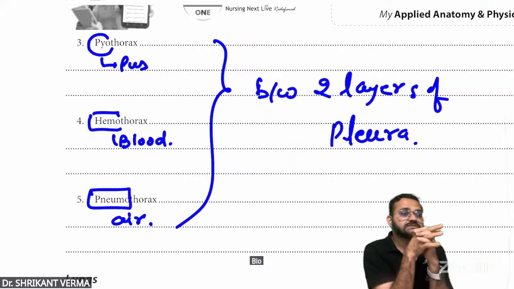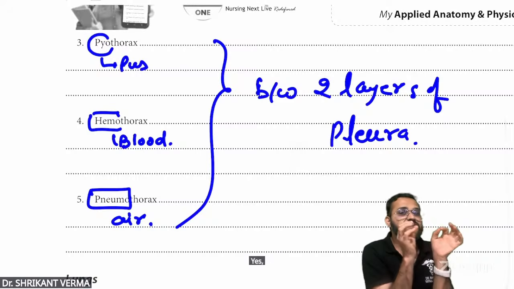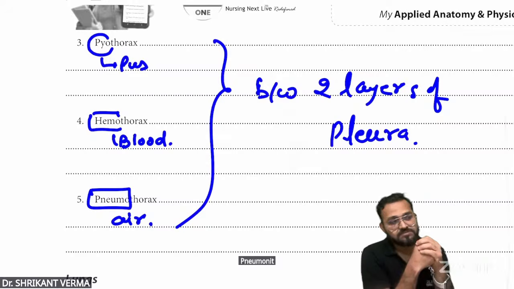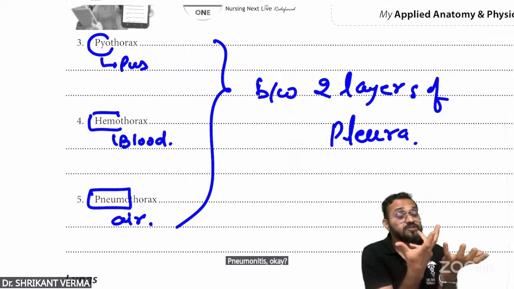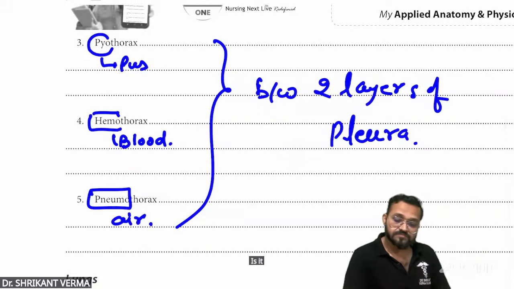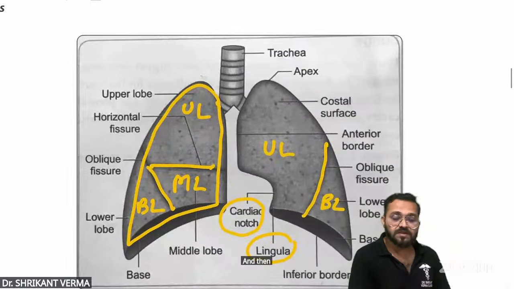Pyo means pus. Pus in between the pleura. Hemo means blood. Hemothorax. Yes, pneumo means air. Pneumonia, pneumonitis. Okay. Pneumatic bone. Pneumo means air. Is it okay?